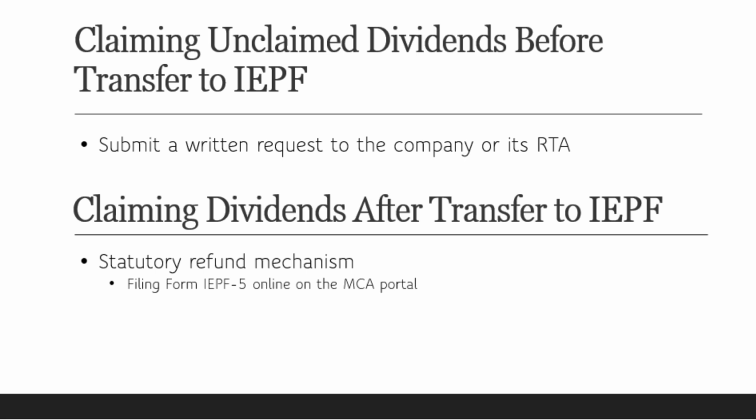Claiming dividends after transfer to IEPF. Once dividends are transferred to IEPF, the claim must be made through the statutory refund mechanism. The process involves filing Form IEPF-5 online on the MCA portal, submitting physical documents to the concerned company, verification by the company and submission of a verification report to the IEPF Authority, and examination and approval by the IEPF Authority. Upon approval, the dividend amount is credited directly to the claimant's bank account.